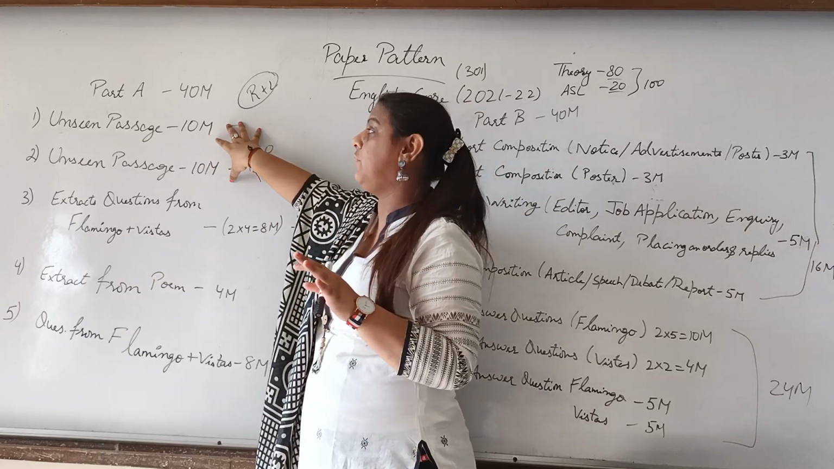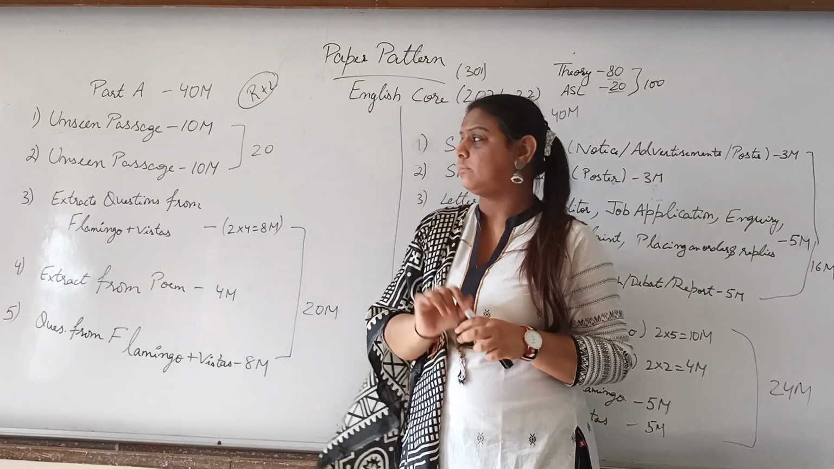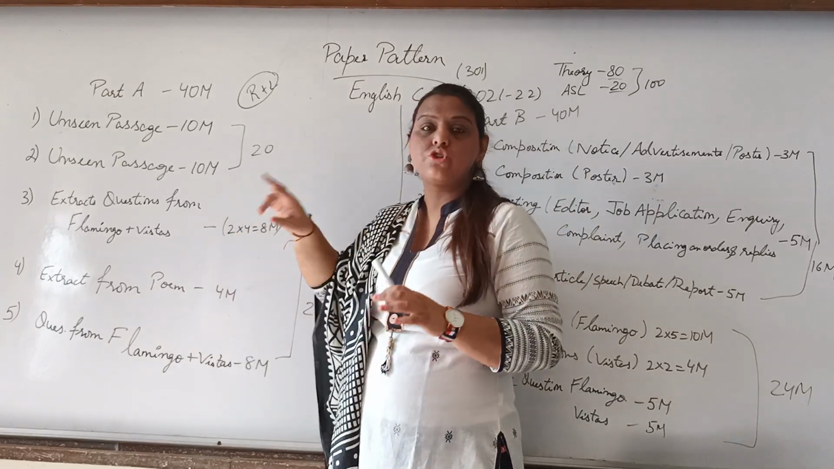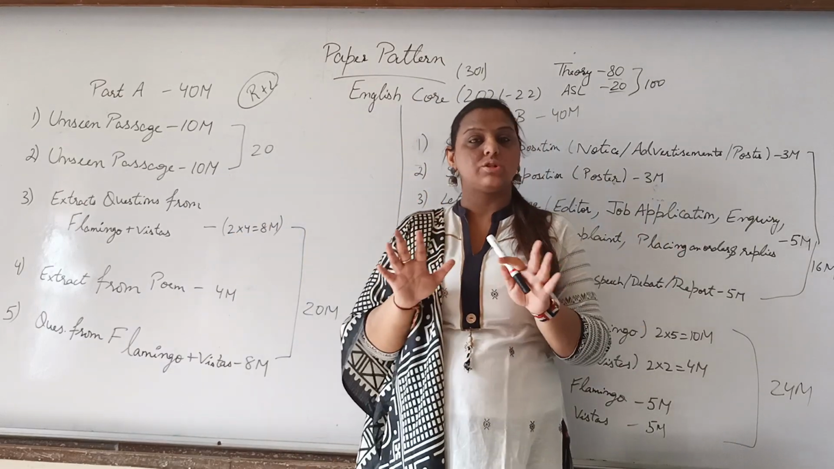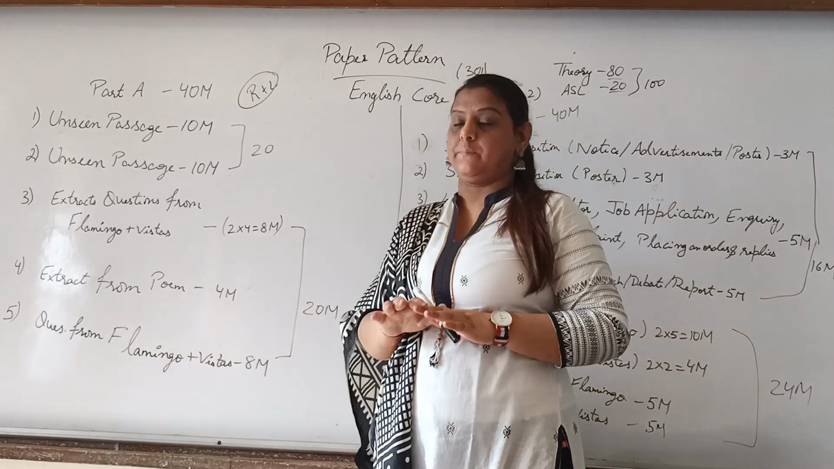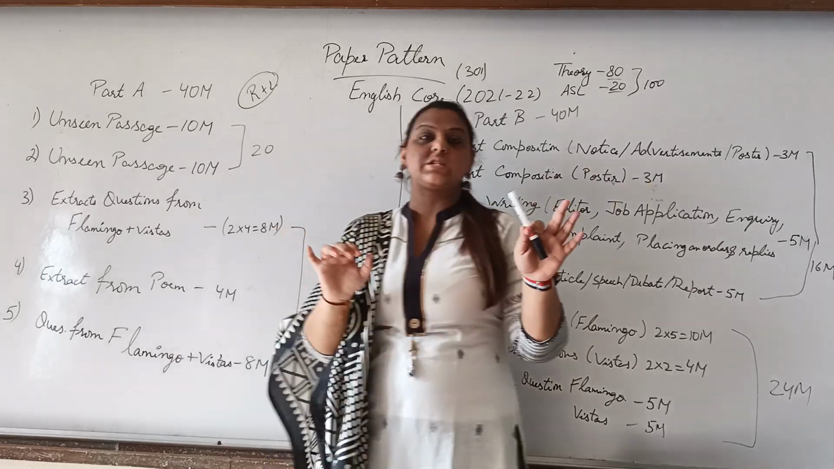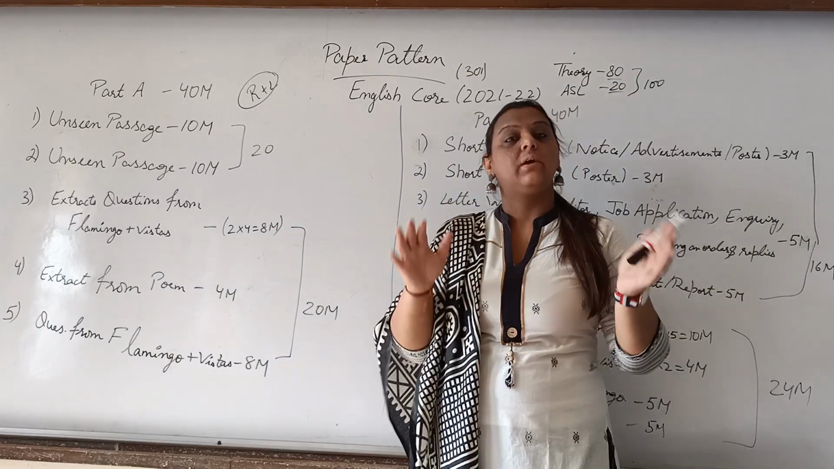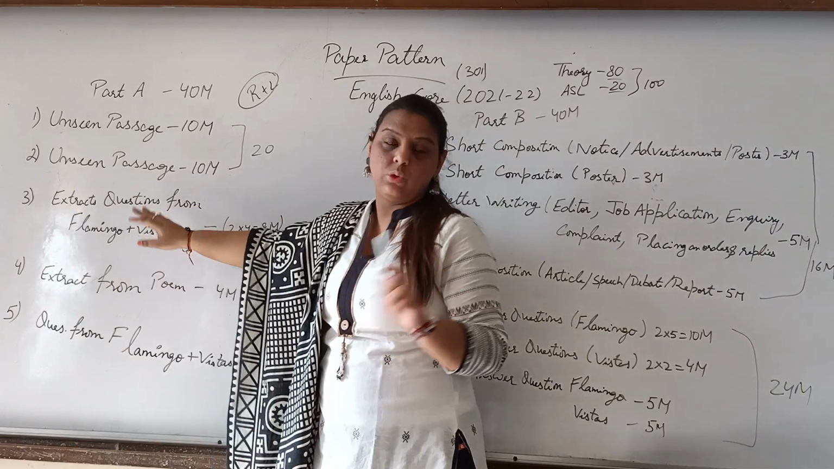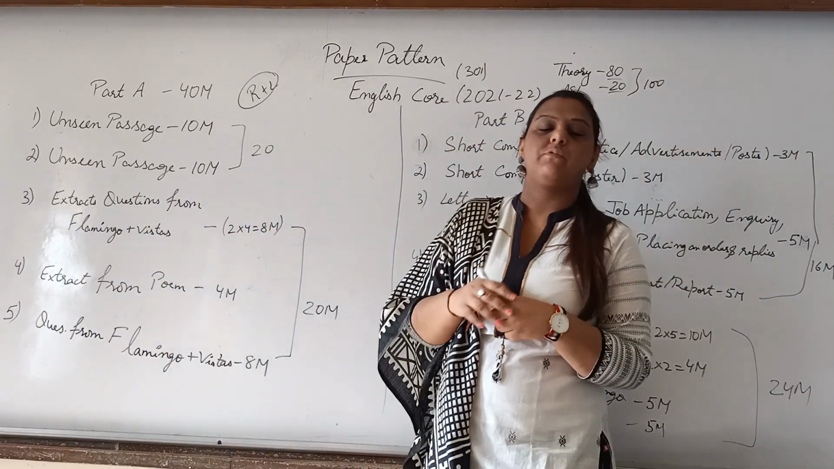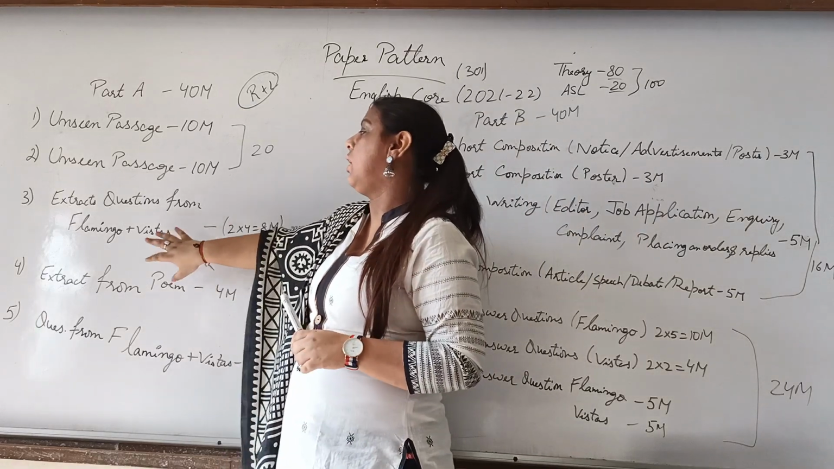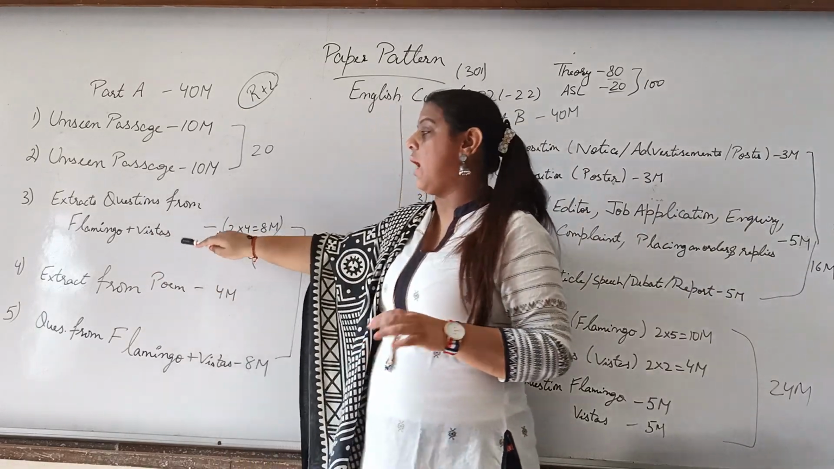That is, you would have two unseen passages. Now come to the next one. There would be three more questions in part A, so a total of 5 questions in part A. The first two are reading, the next 3 are from literature. The third question would be the extract question, basically reference to context, which would be from both the books. You know, you have two books, Flamingo and Vistas. We have already discussed it. So you would have extracts from Flamingo and Vistas.